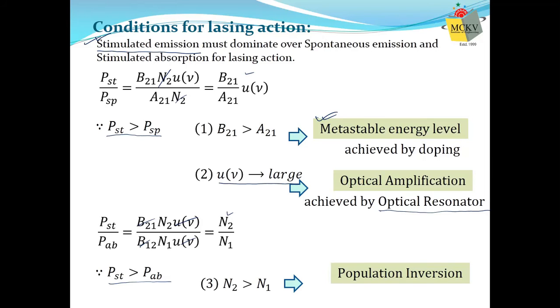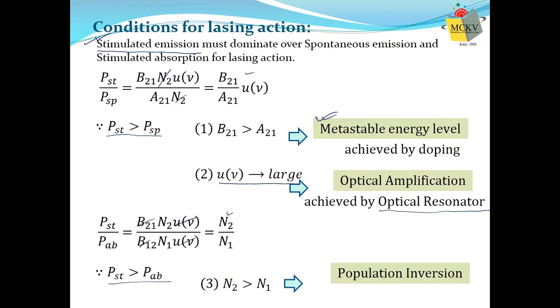That's why we call it population inversion. Now we require the number of atoms in the high energy level to be greater than the number of atoms in the low energy level.